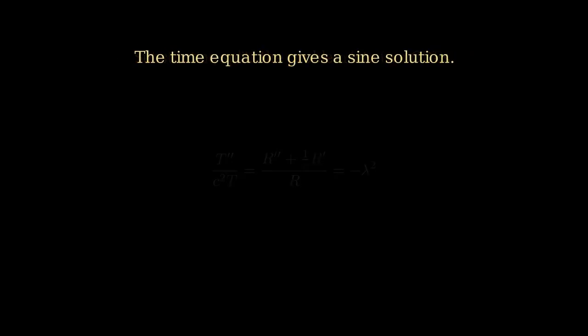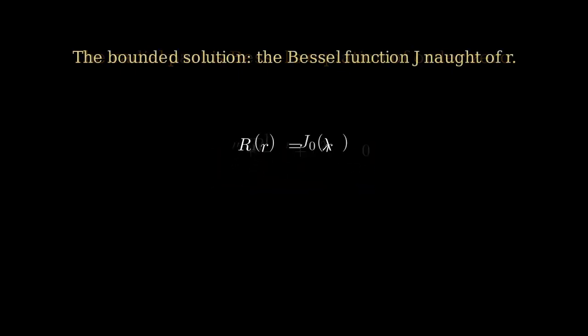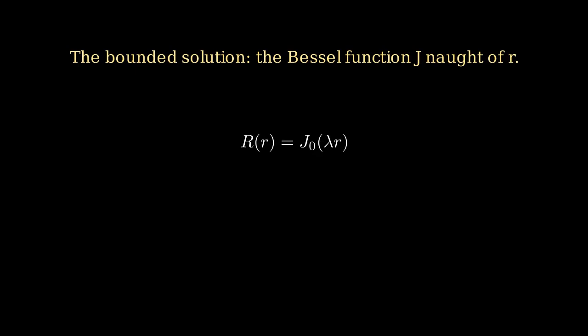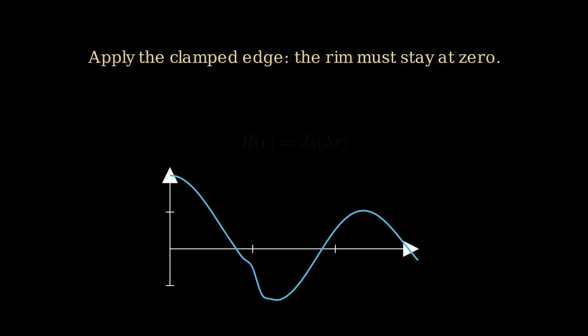The time equation is the same simple harmonic equation we always get, so its solution is a sine function of time. The radial equation, though, is not a sine or cosine equation, it is Bessel's equation of order 0. The solution to Bessel's equation of order 0 that stays finite at the center of the drum is called the Bessel function of the first kind, of order 0, written J0(r).